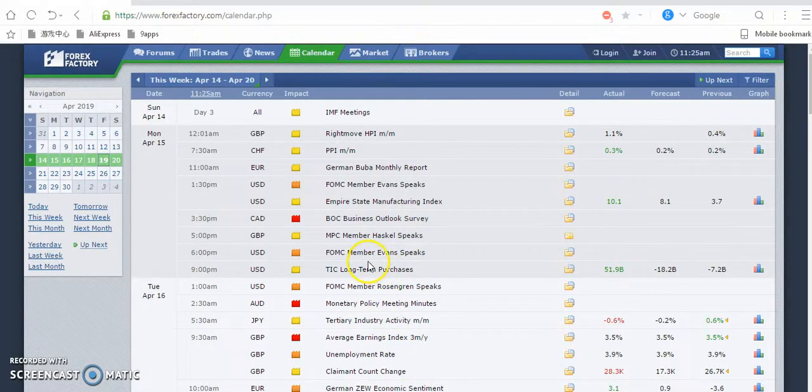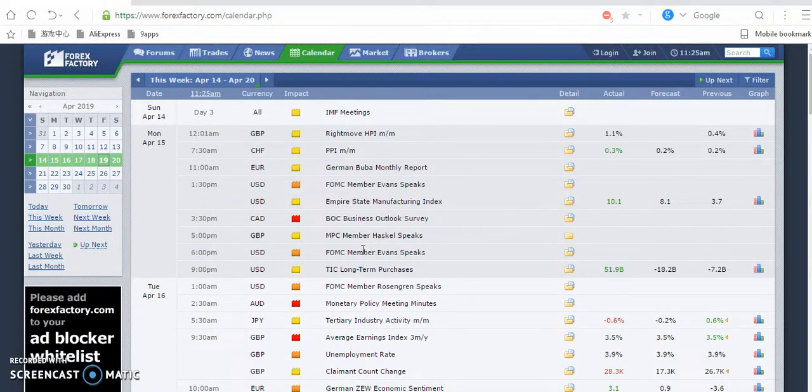Okay, all right, the type of news that we'll be focusing on primarily are: number one, interest rate. We'll check out inflation rate. Also, we'll check out economic news, that is the GDP. We'll also check out announcements from the president of a country or the governor of that bank, whatever bank of the country. We'll check it out also. And employment rate. Those are the 5 basic news that we'll be checking out and putting our eyes on.